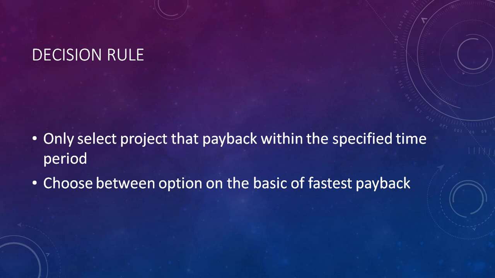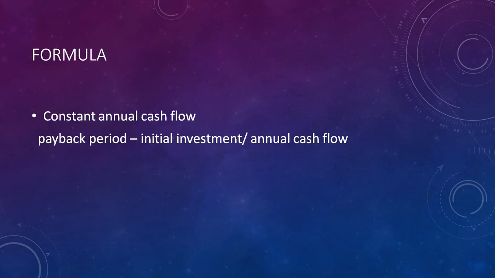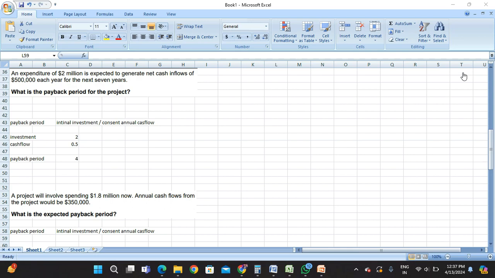Suppose the company has two projects, the company has to choose the project which pays back fastest among them. Okay, let's see the formula. The formula for the constant annual cash flow will be initial investment divided by annual cash flow. Let's see a question on payback.